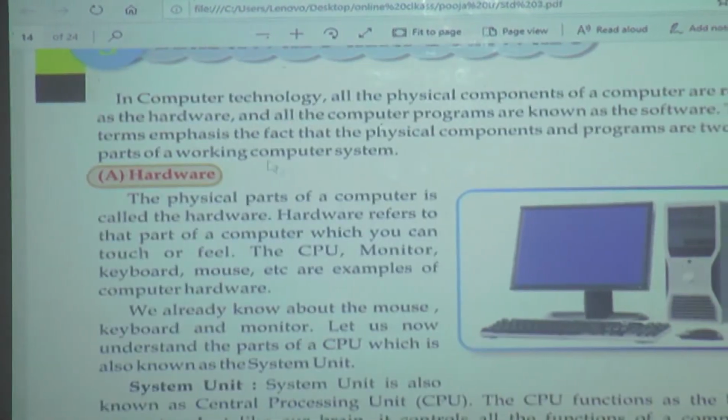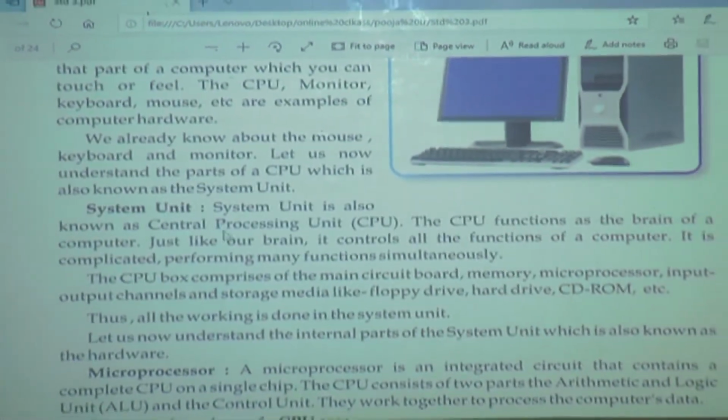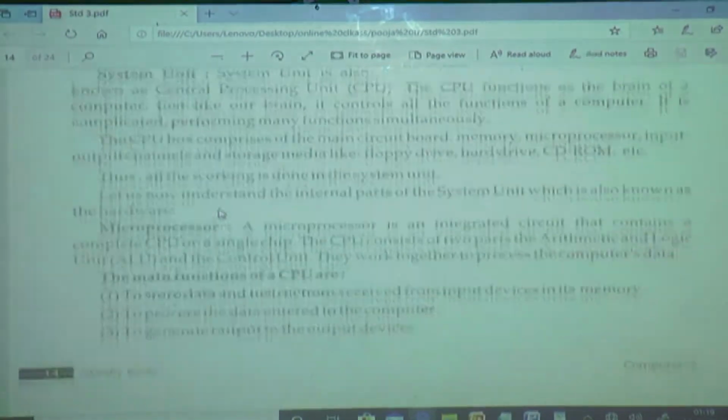Yes, hardware means the physical part of computer, means the part we can touch, like monitor, keyboard, CPU. We can touch this type of part. That type of part is called as a hardware. We will see here. Hardware. Next, system unit. CPU means system unit.